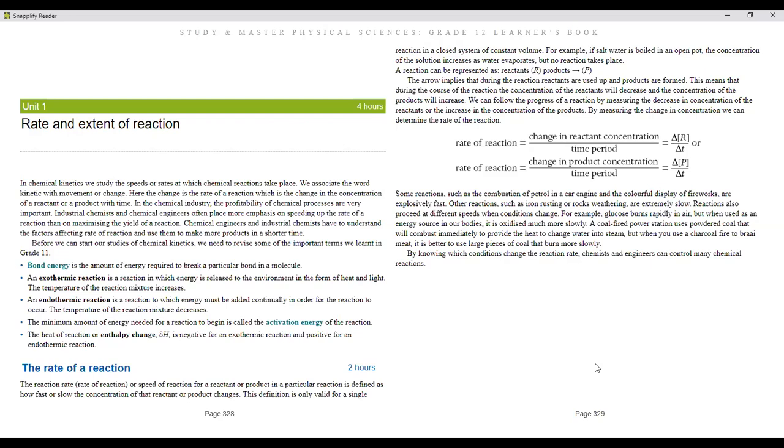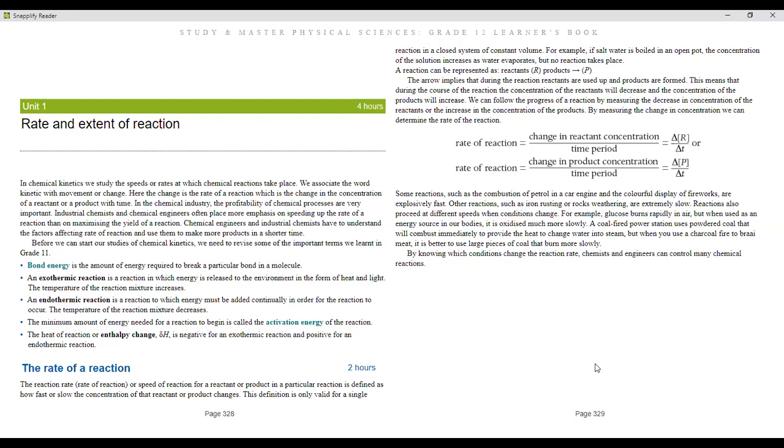So what is an exothermic reaction? It is a reaction in which energy is released to the environment in the form of heat and light. The temperature of the reaction mixture increases. An example of this is an explosion, where you literally see the fire happening, which is the product part of it. An endothermic reaction is a reaction in which energy must be added continually in order for the reaction to occur. It takes in a lot of energy to form its product, so the temperature of the reaction mixture decreases.